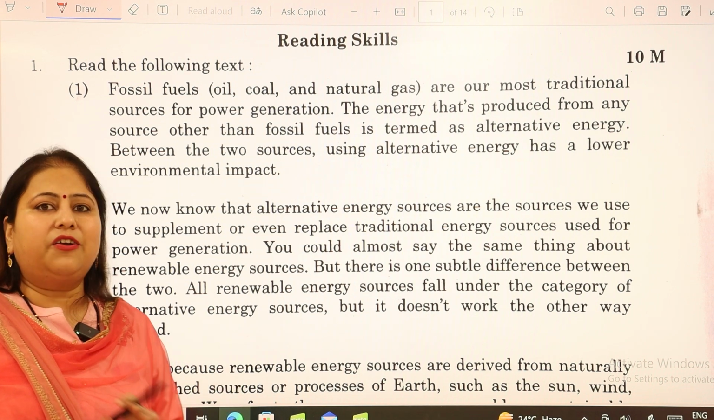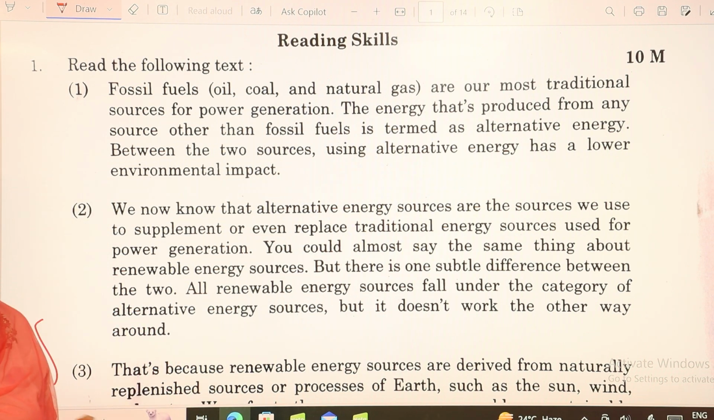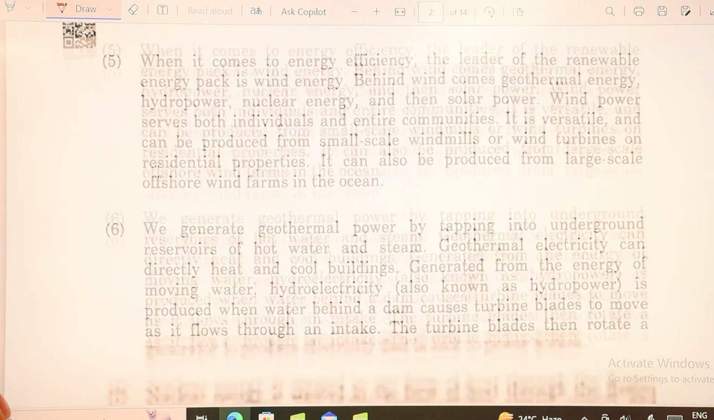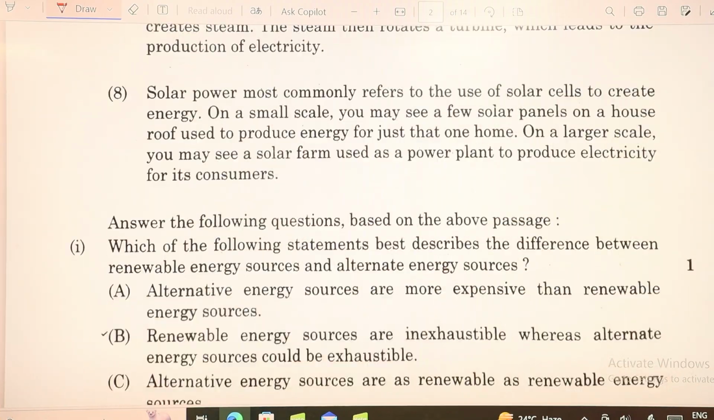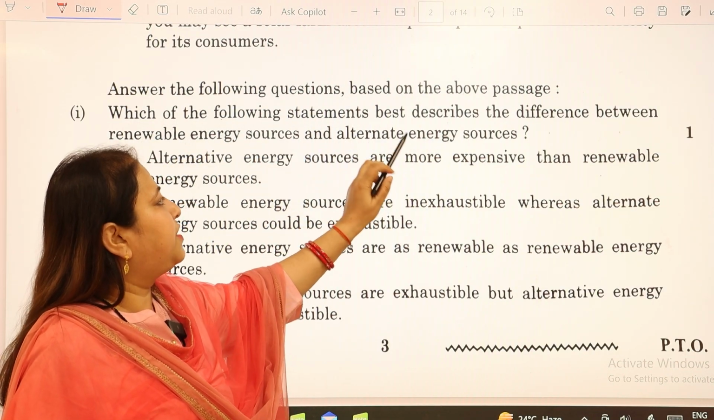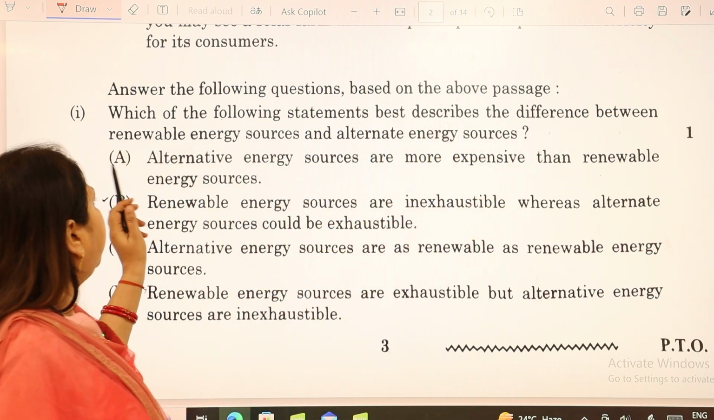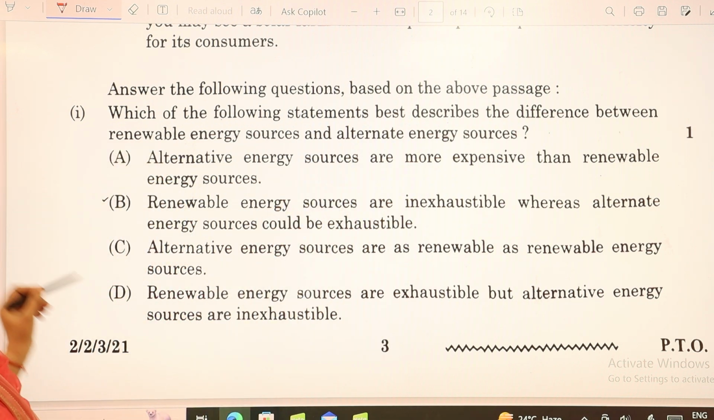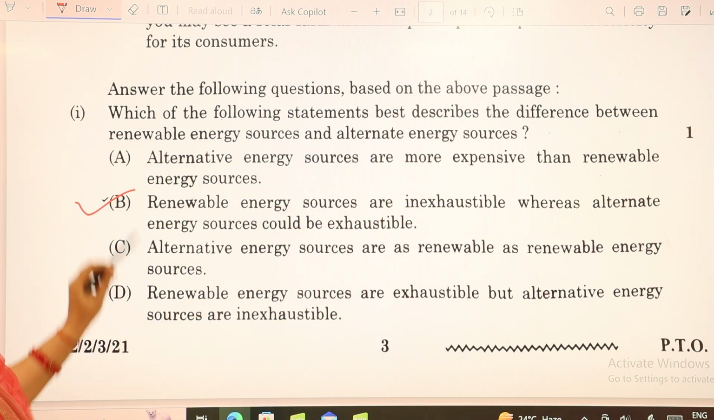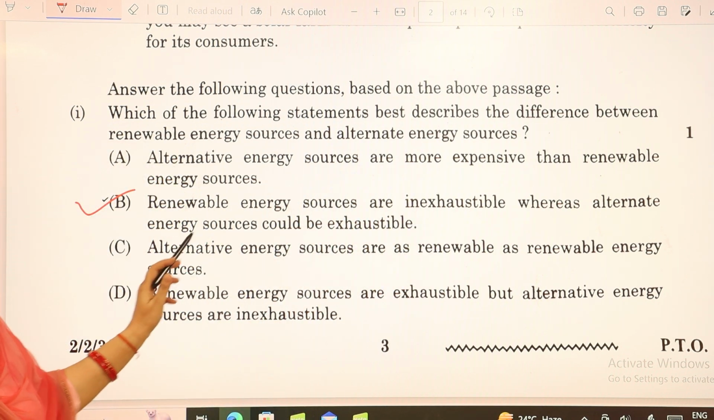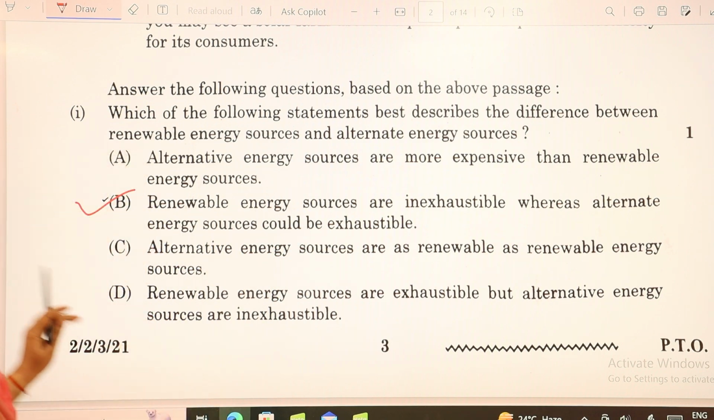In the writing section, we got two passages. One was the descriptive one and one was the factual one. So first we will move to the first one, to which the question says, which of the following statements best describes the difference between renewable energy source and alternate energy source? To which the answer would be B. Renewable energy sources are inexhaustible, whereas alternate energy sources could be exhaustible.